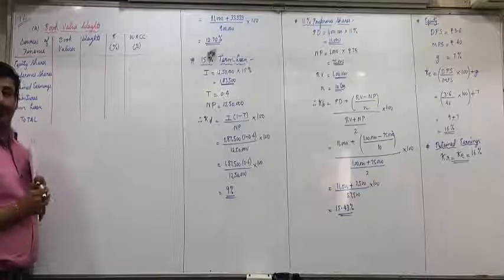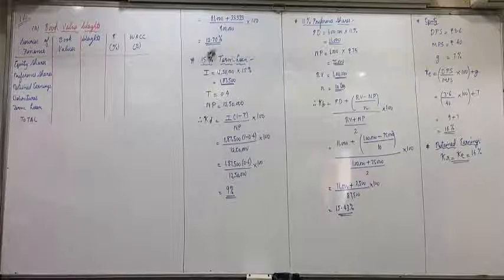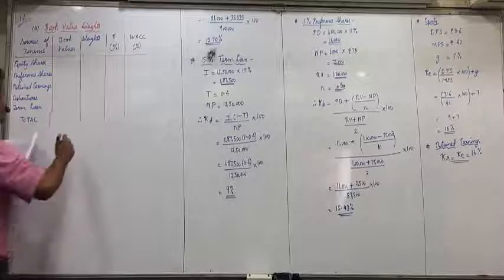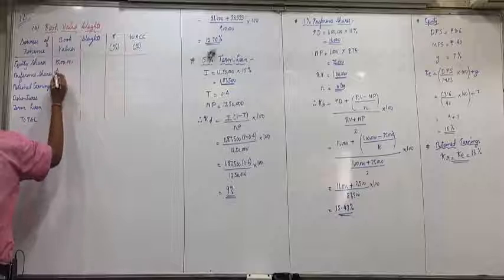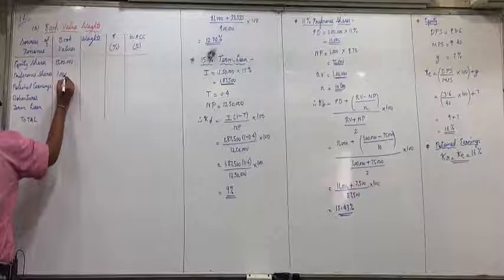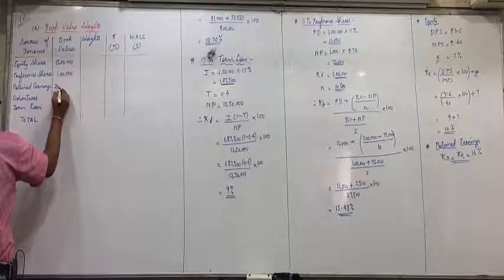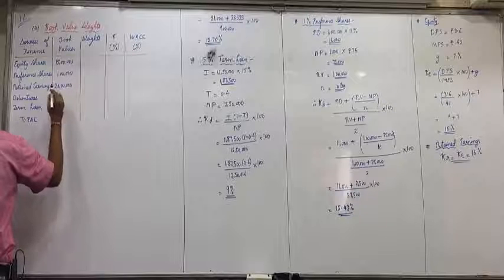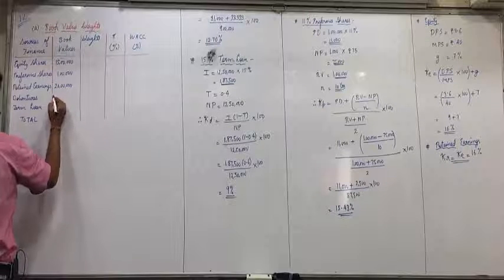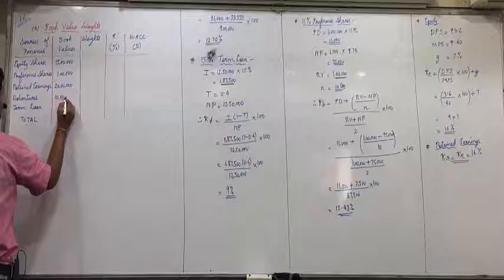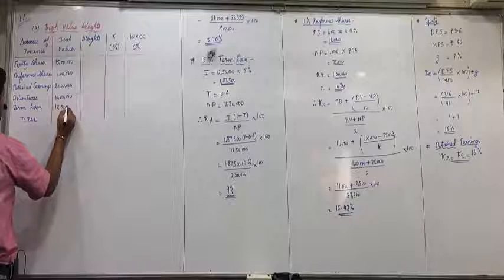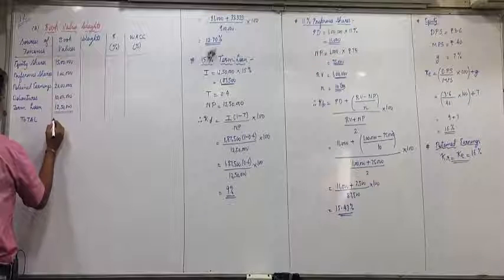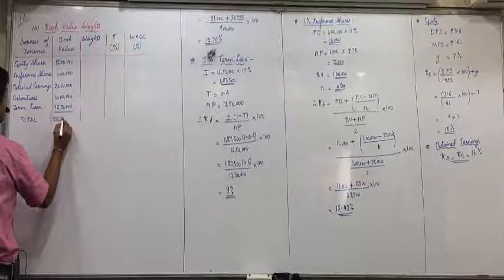Are you all clear with this? Now, book values are given in the above table already. Right now we are doing book value weight, so directly from that table you note down the values. 15 lakhs, 1 lakh, 20 lakhs, 10 lakhs, 12 lakh 50,000, 58 lakh 50,000.